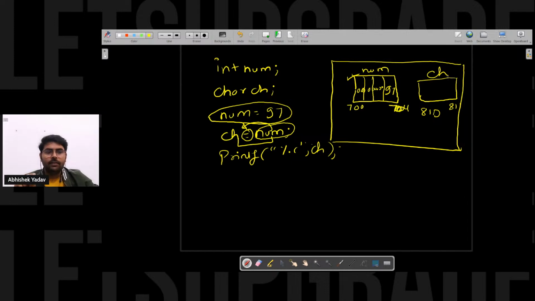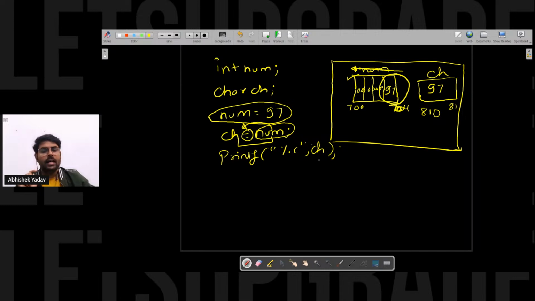And since I want to assign the num value to ch, and ch will just take 1 byte, my compiler will read the data in this direction. Since ch needs 1 byte, my compiler will just read 1 byte of data, and it will store 97 binary data inside ch, and I'm done with that part.